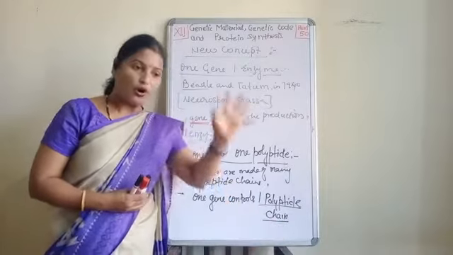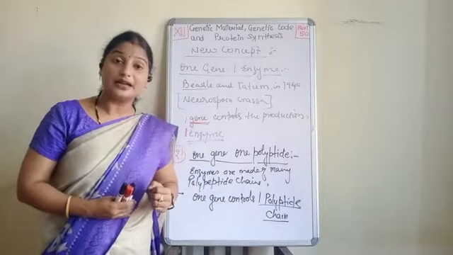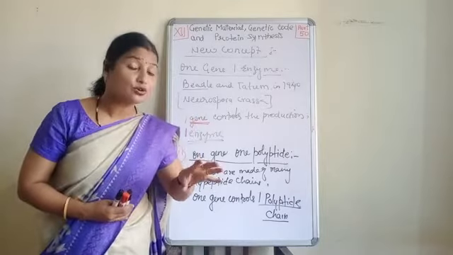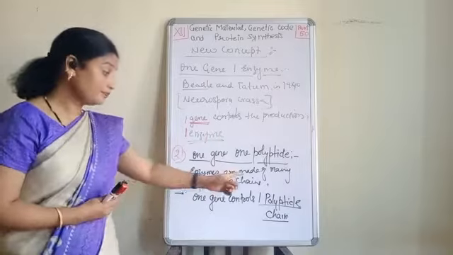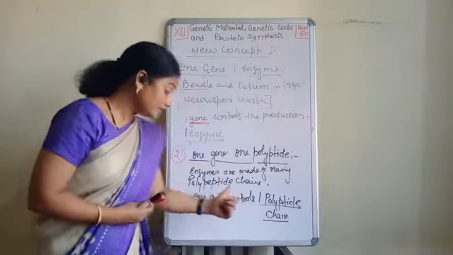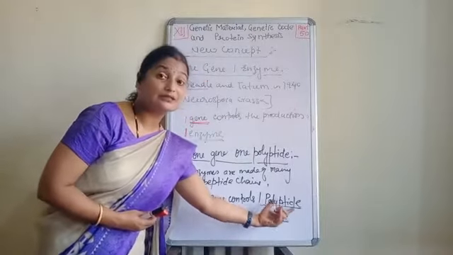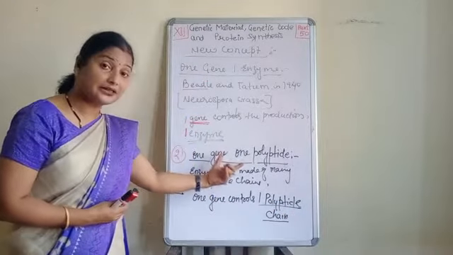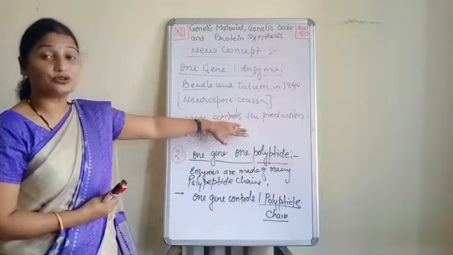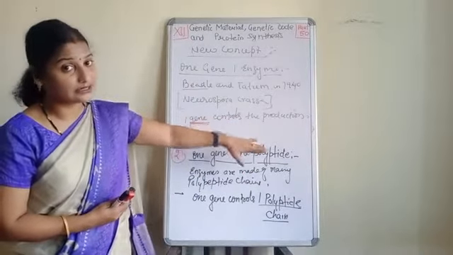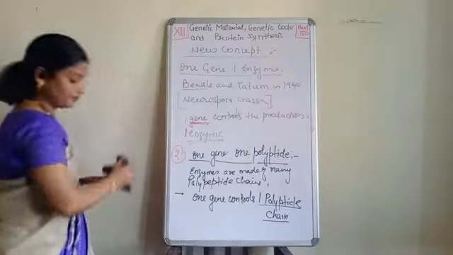So altogether, in conclusion, we can say that many genes control one enzyme. Understood? Because one polypeptide is controlled by one gene and many polypeptides form one enzyme. So we can say that one enzyme is controlled by many genes. Clear?